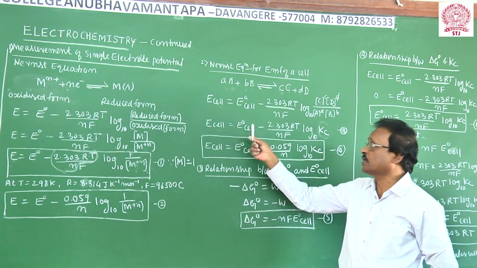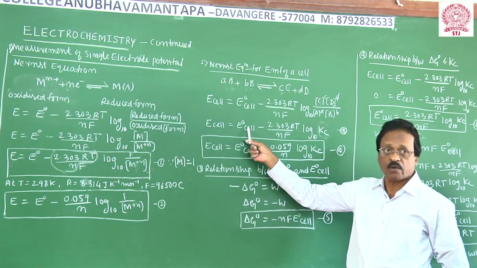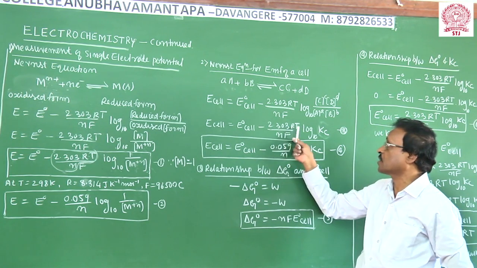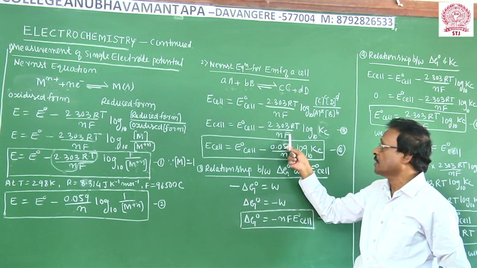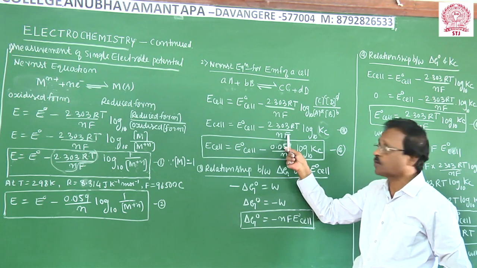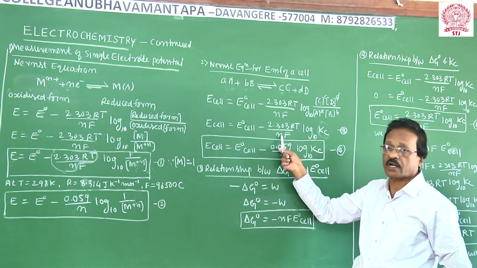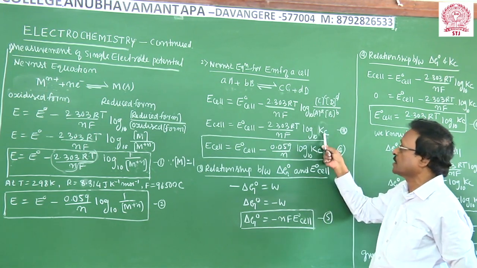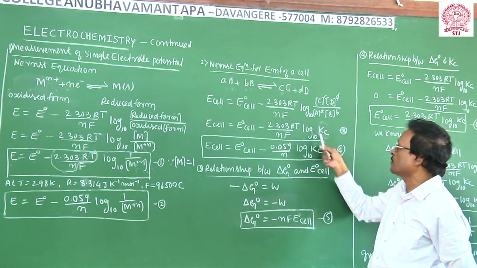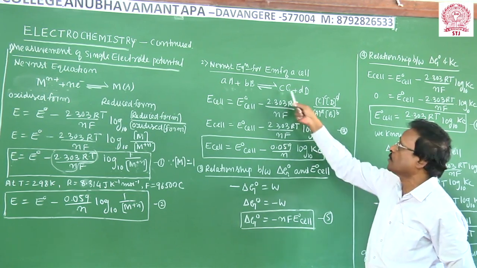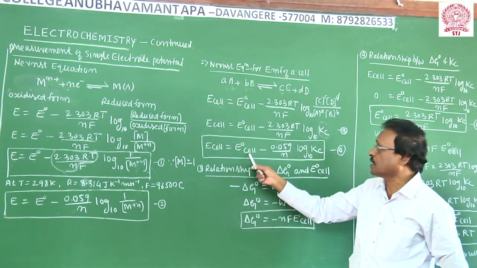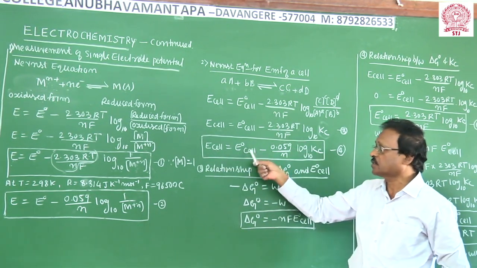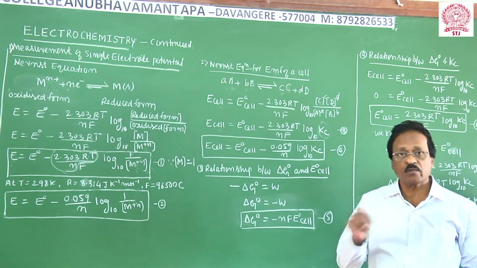The EMF of the cell is equal to E naught cell, called the standard EMF of the cell, which is constant for the given electrode, minus 2.303 RT over nF log Kc. R is the gas constant, T is the temperature in Kelvin, F is the Faraday, 96,500 coulombs, and n is the number of moles of electrons transferred, the valency. Kc is the equilibrium constant. By knowing the equilibrium constant of a reversible redox reaction and the E naught of the cell, the EMF of a given cell can be calculated using the Nernst equation.